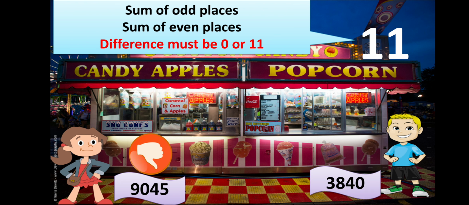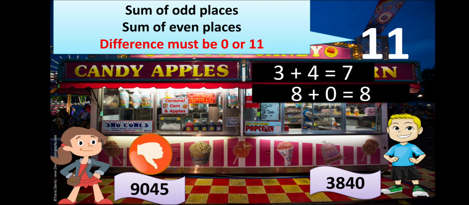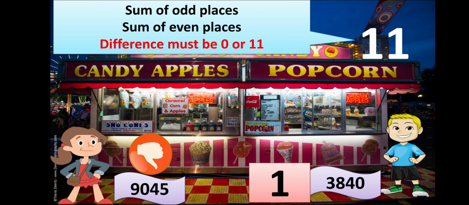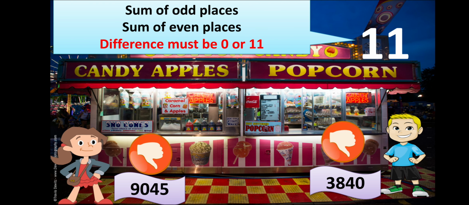Now what about Johnny? The same thing. His odd places are 3 and 4. You can see that one after the other, 3 and 4. So 3 plus 4, 7. Even places, 8 plus 0 is 8. Subtract them. Now 7 minus 8 we can't do, so bigger minus smaller. We are just finding the gap between them. So 8 minus 7 becomes 1. Now 1 is also not divisible by 11. So he too doesn't get any gifts here.